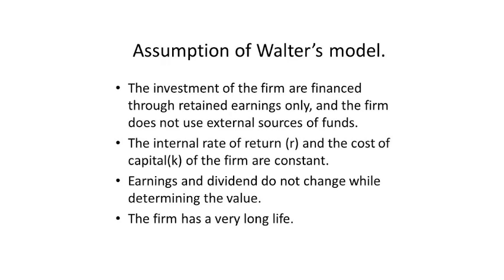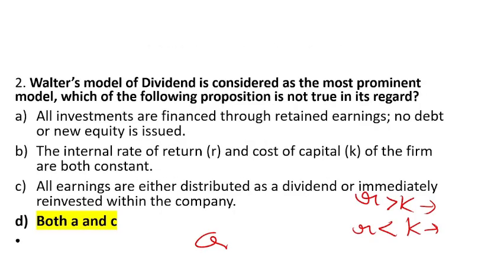The internal rate of return and the cost of capital of the firm are constant. Then earnings and dividend do not change while determining the value and the firm has a very long life. These are the assumptions of Walter model. So according to this question, A should be the right answer, but by mistake both A and C have been marked. Option A is the right answer.